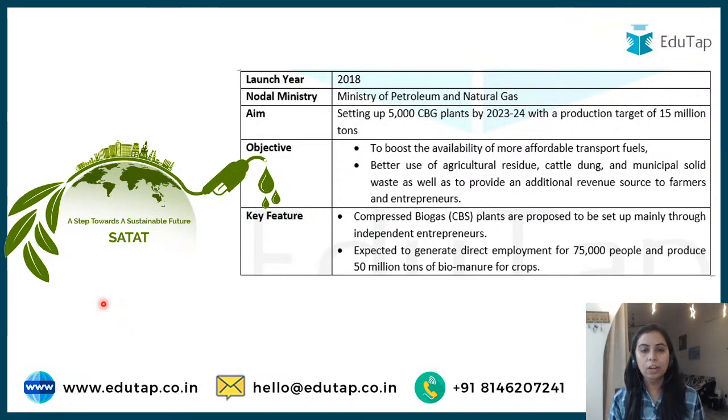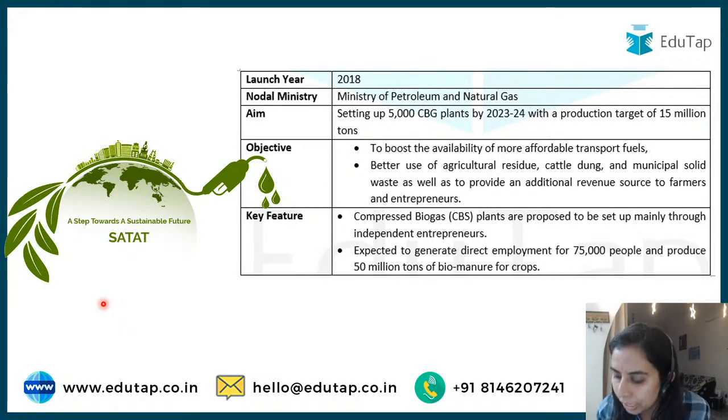So the objective is to boost the availability of transport fuels, better use of agri residue, better use of cattle dung. So sustainable, basically we want to make our future. For that we will make use of biogas, which will obviously be produced from agri waste. So agri waste plays a very important role here, and that's why this scheme is also important for you. Apart from sustainable development, the environment topic, this is also related to agriculture income addition.